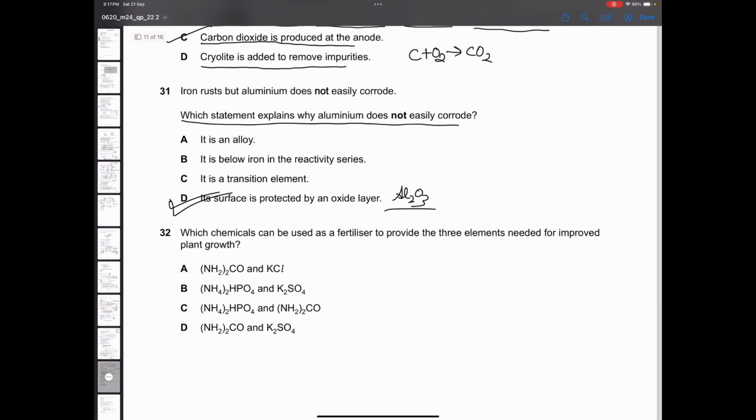Aluminium is an alloy? No. It is below iron in the reactivity series? I don't think so. It is a transition metal? No, aluminium is not a transition metal.